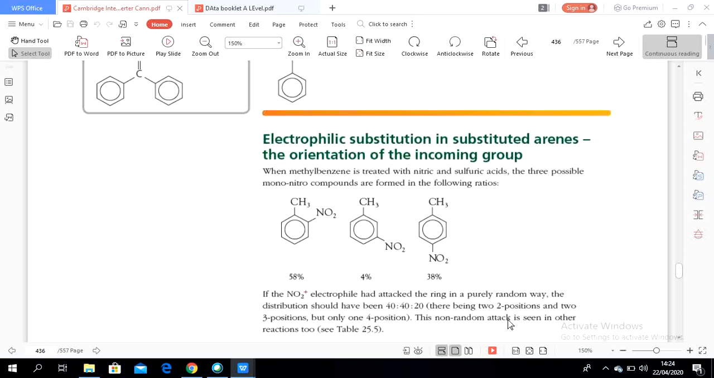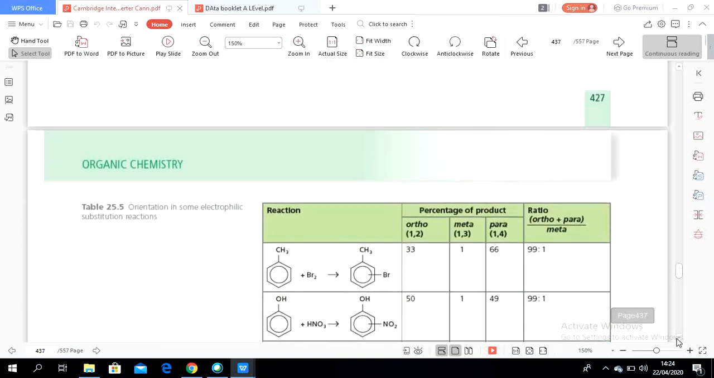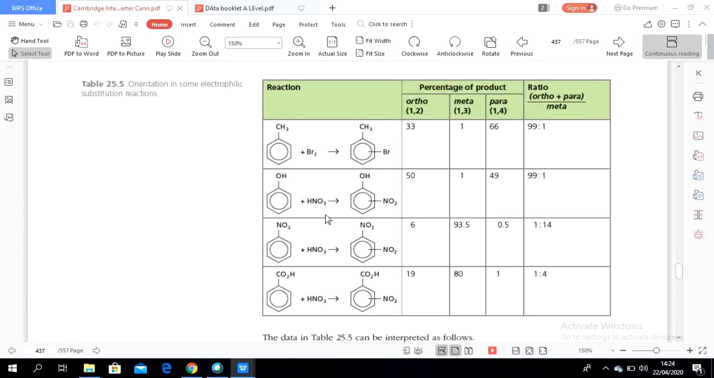This non-random attack is seen in the other reactions too. Let's see this one. Ortho, meta, para. Ortho means the position of 1 and 2. Meta is position 1 and 3. Para is position 1 and 4.